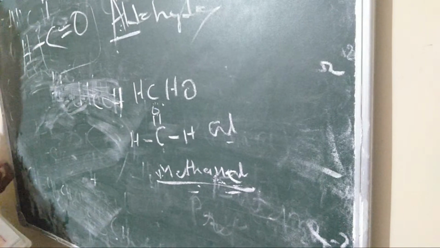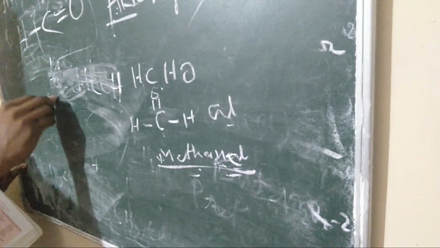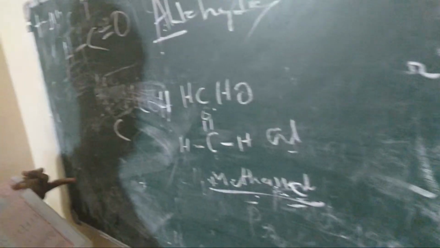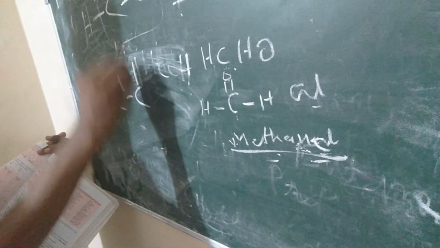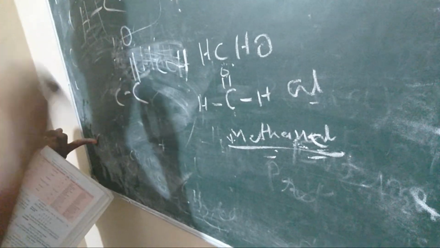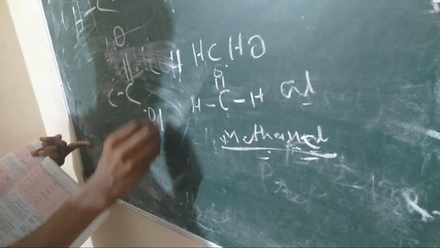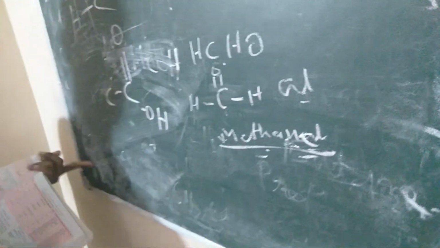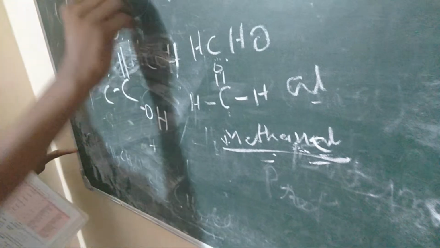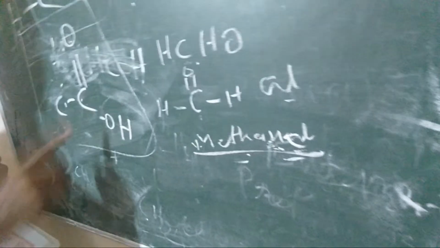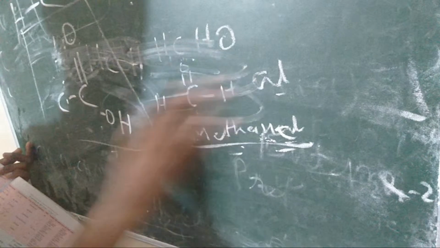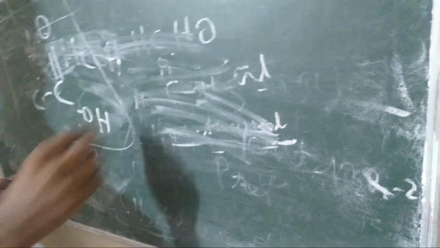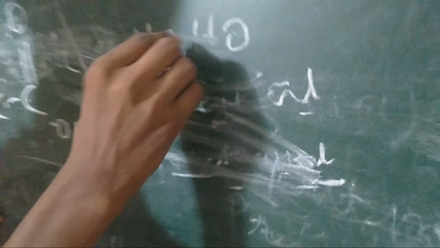So the next structure is carboxyl. Carboxyl is when a C is here, one more C is here, and it contains a double bond, and a single bond with OH. If anywhere it is shown that C has a double bond with O, here is also C, here is OH, then it becomes carboxyl. It means that it is oic acid. This is oic acid. We know the suffix of this.